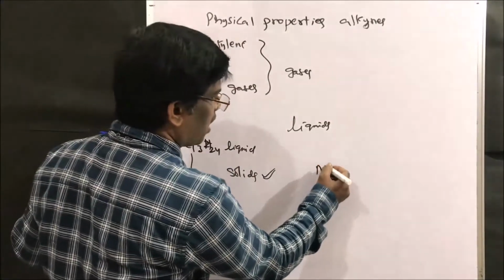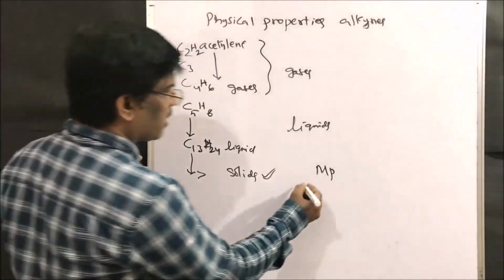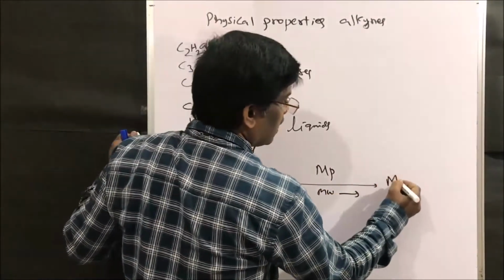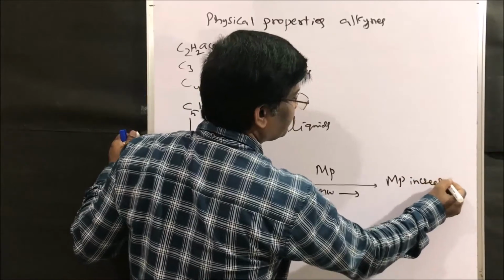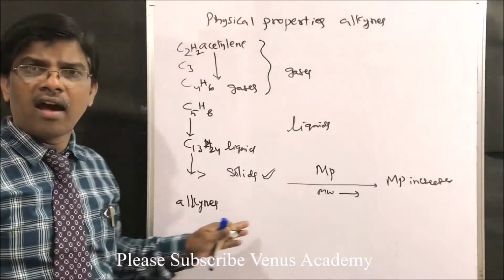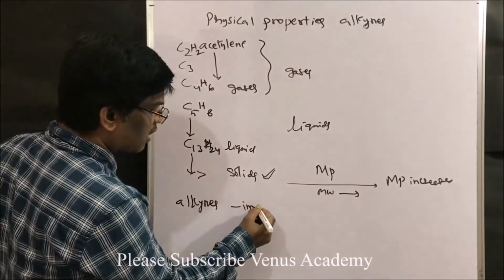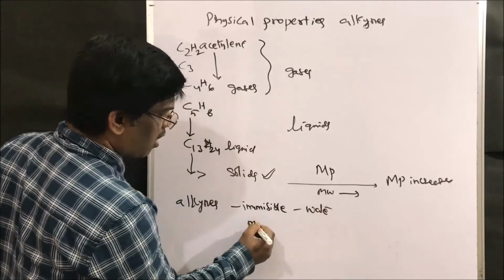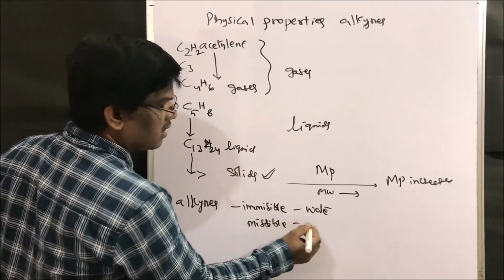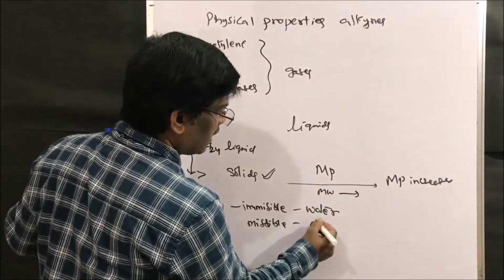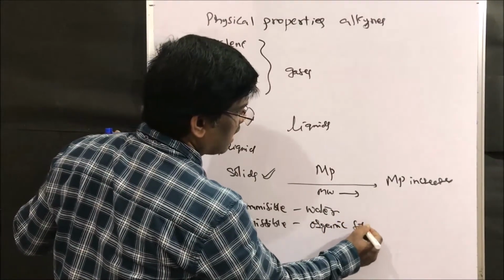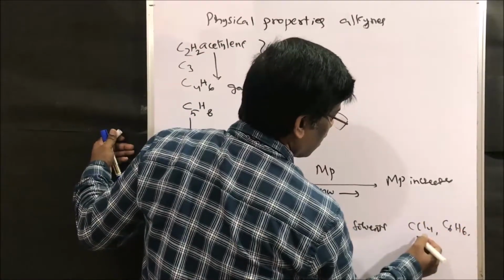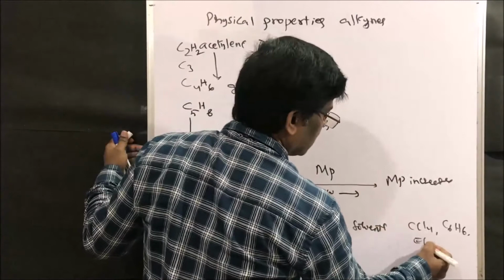When it comes to melting point, as the molecular weight increases, the melting point also increases. As you know, alkynes are organic compounds, immiscible with water, however miscible or soluble in organic solvents like CCl4, benzene, or diethyl ether.